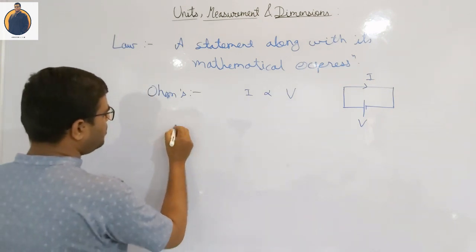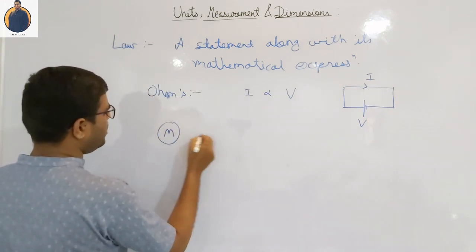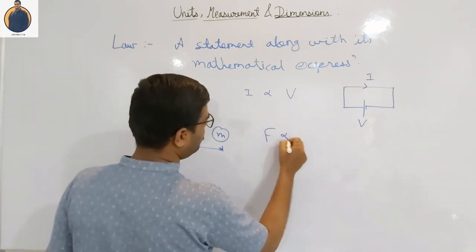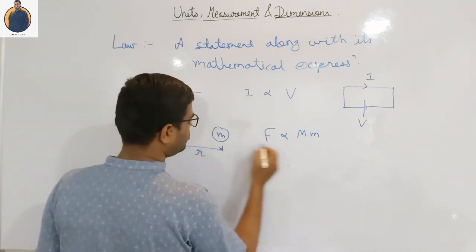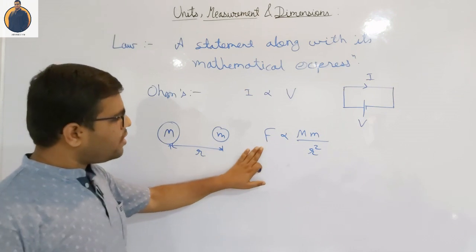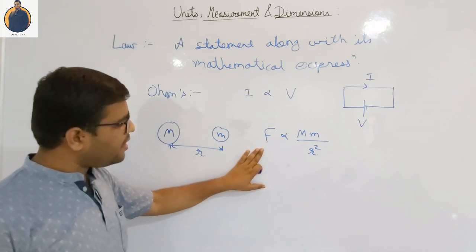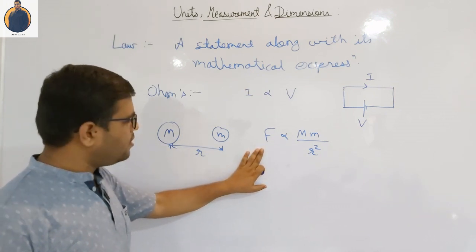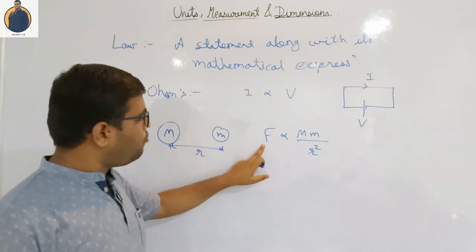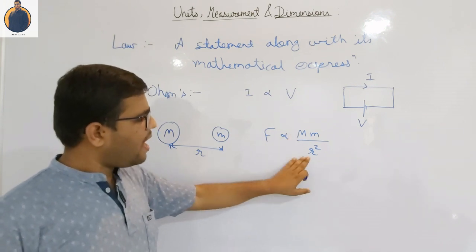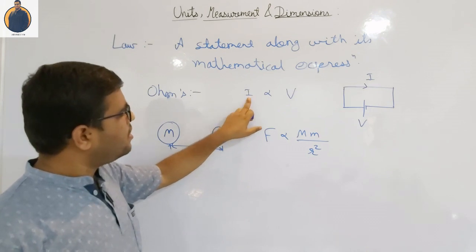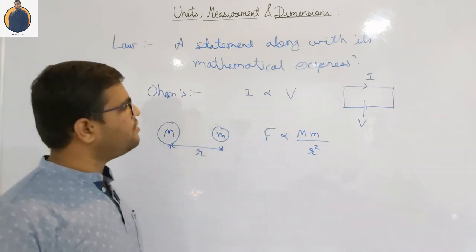gravitation, which says that the force of attraction between any two masses is directly proportional to the product of these masses and inversely proportional to the square of the distance between the two, right? Here also in this equation, you can see that there are different quantities. These quantities are known as the physical quantities. Here force is one of them, mass is there and the distance is there. Here also in Ohm's law, you can see there are different quantities: electric current and potential difference.